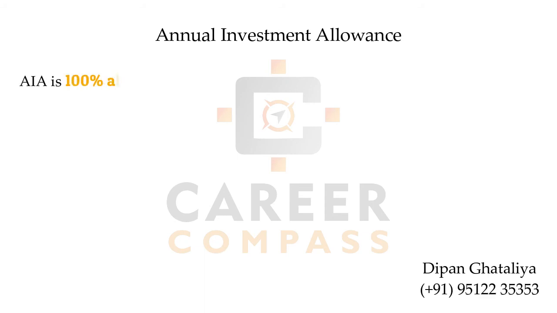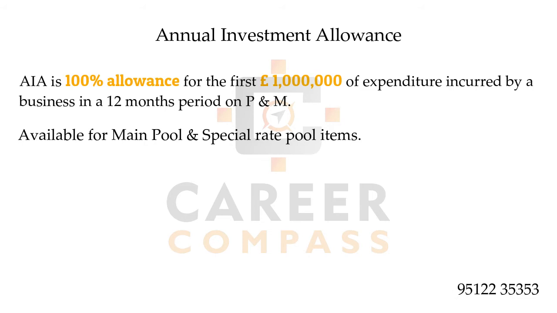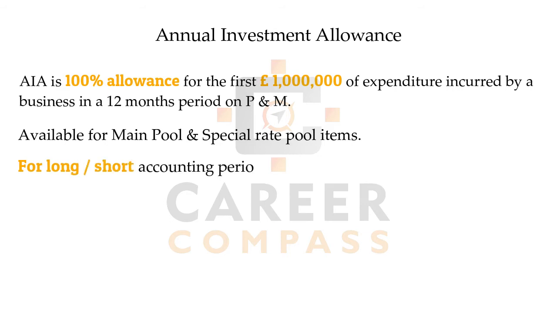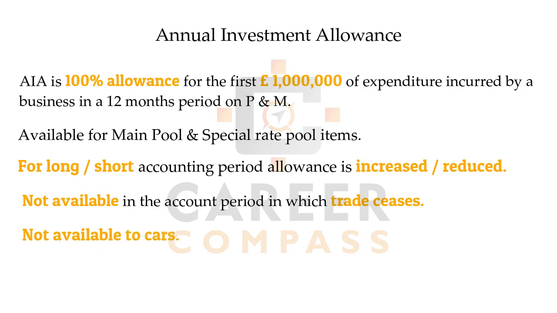It's a 100% allowance to the main pool or special rate pool items up to £1 million of expenditure incurred for the business. The 1 million limit is for 12 months, students. So for a long or short accounting period, we have to increase or reduce this limit. One more important thing is that AIA, which is called annual investment allowance, will not be available in the last year of the business, or the year where the business will cease.